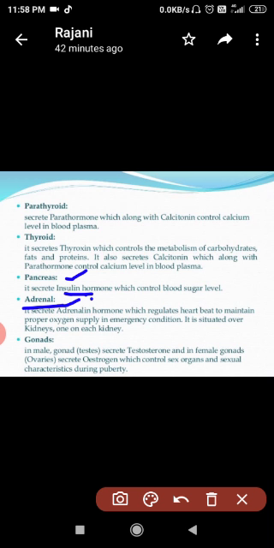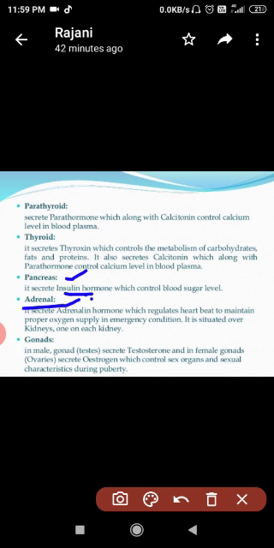So these all are the symptoms of increased amount of adrenaline in your body, or we can say that this shows the presence of adrenaline in your body. Okay, whenever we are in the stress condition. So what they are saying, adrenaline hormone regulates heartbeat to maintain proper oxygen supply in emergency condition. It is situated over the kidney, one on each kidney. Okay, so this is about the location.